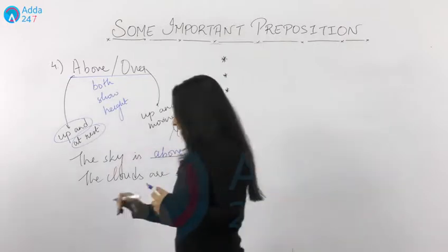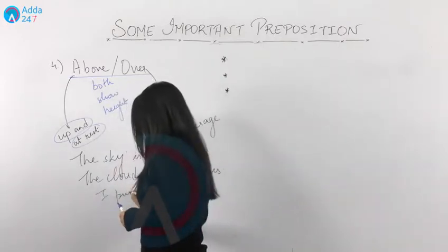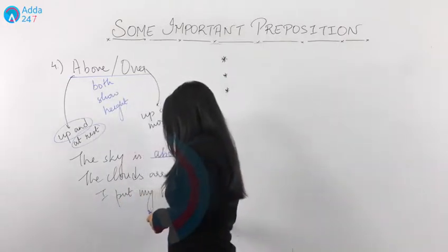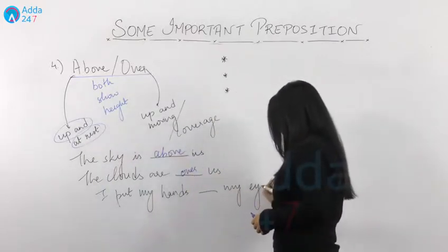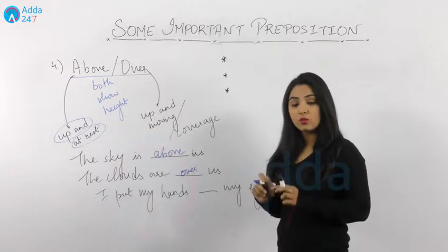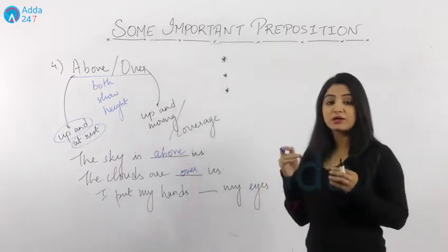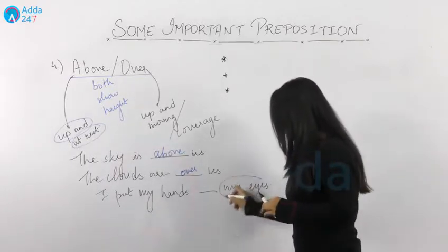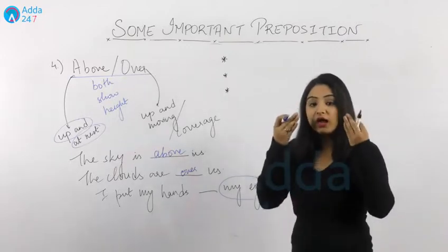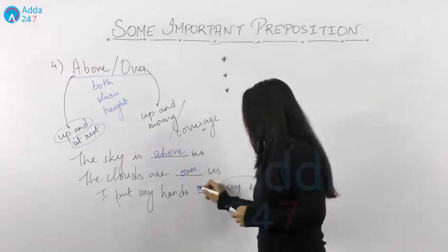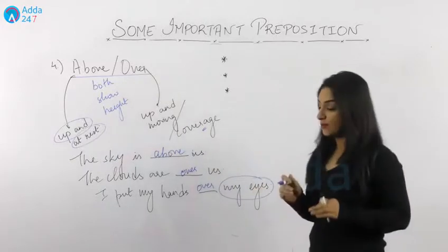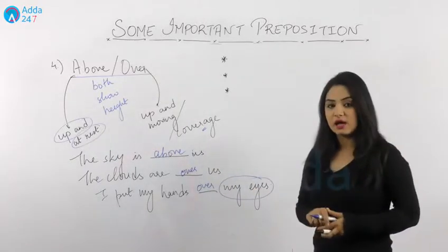And if I say I put my hands dash my eyes. Now here, what do you have? You have a coverage. What? You have covered your eyes with your hands, isn't it? So if you're talking about coverage, what we do is we write over with it. I put my hands over my eyes.